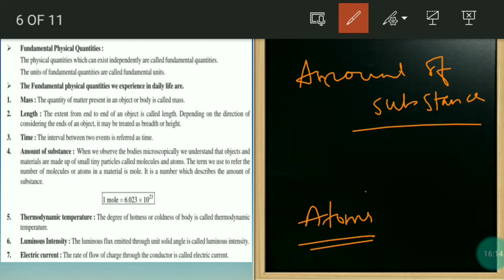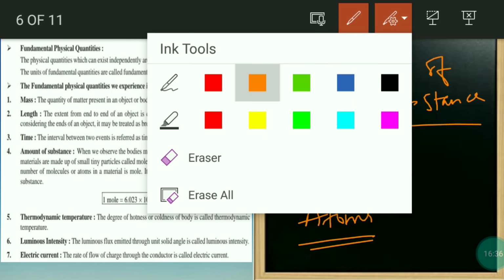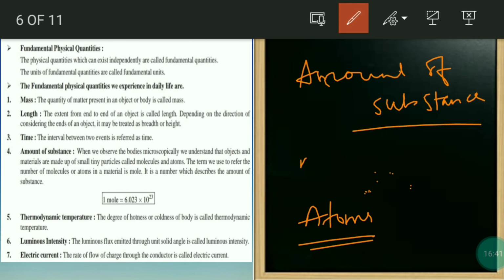Some tiny particles there. The term we use to refer to the number of molecules or atoms in a material is mole. So for measuring small quantities, we use a unit called mole. MOLE. The unit is mol.